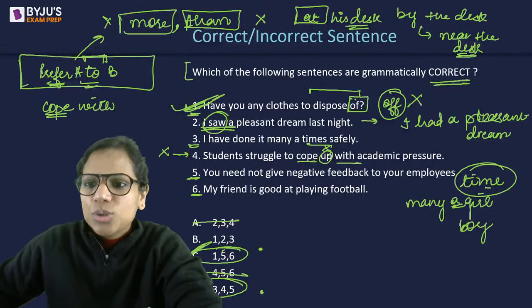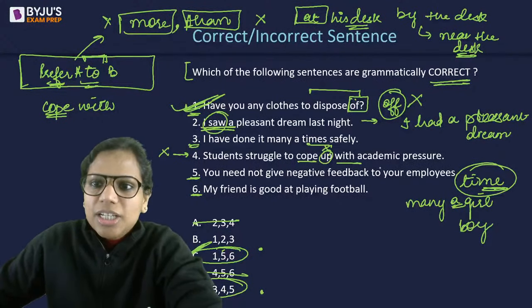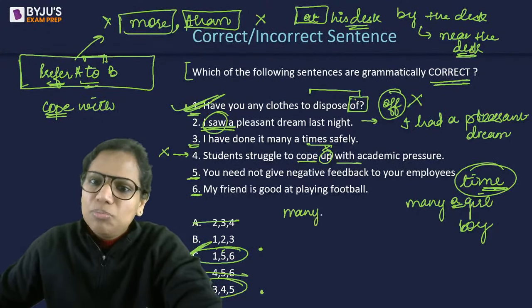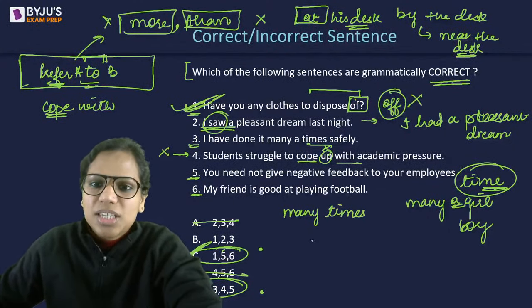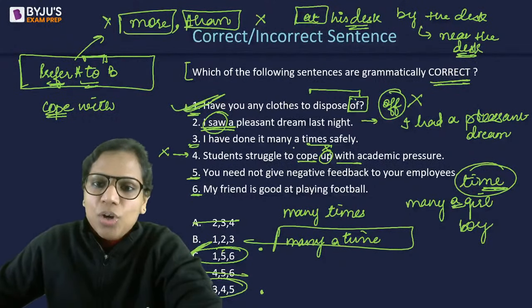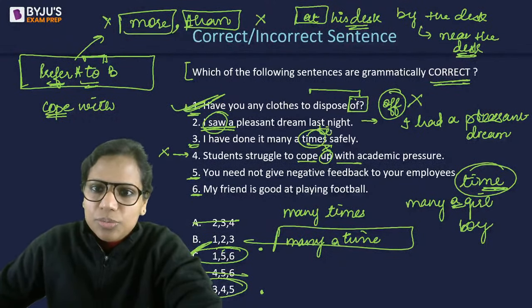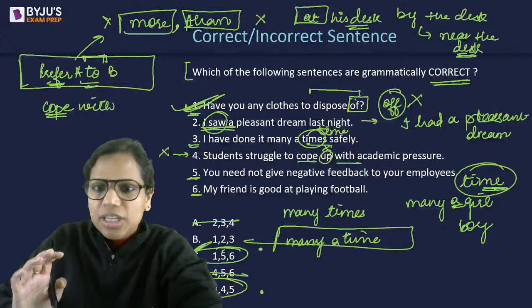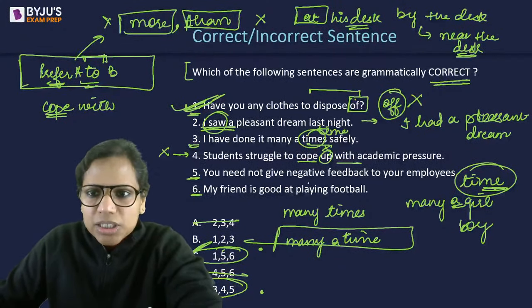With "many a," you will write the singular. It means the same as many times. The meaning is the same: many times, many a time. This is just a more literary way of writing it. Many a time. But this is wrong. It should be many a time. A very common error. All right. So I hope this is clear to you.